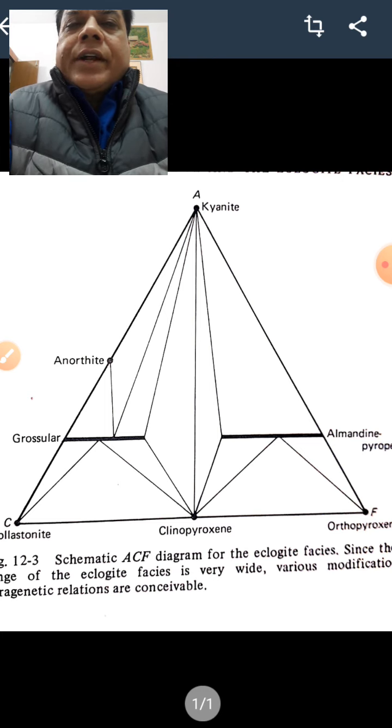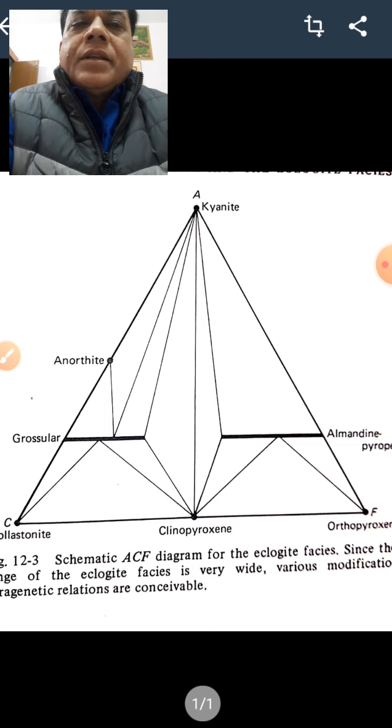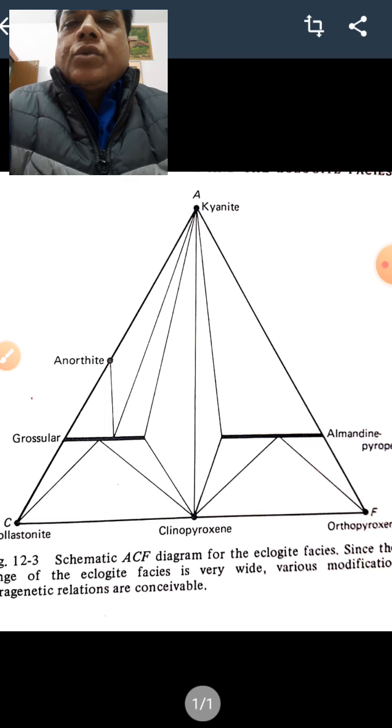Eskola's idea of eclogite facies was mainly based on the study of eclogites in, say, Norway. The work was done in 1921. Some of these eclogites also appear to have belonged to a granulite facies.